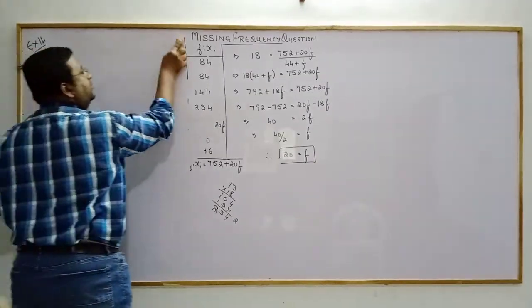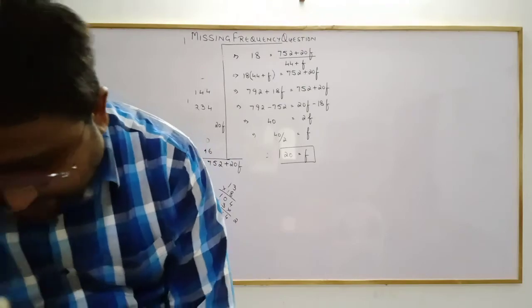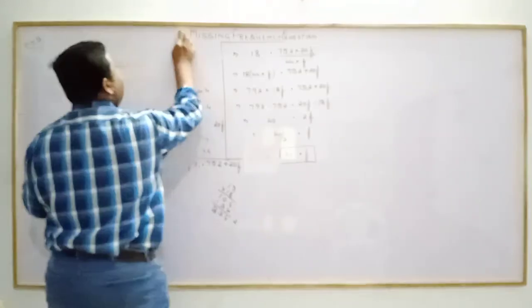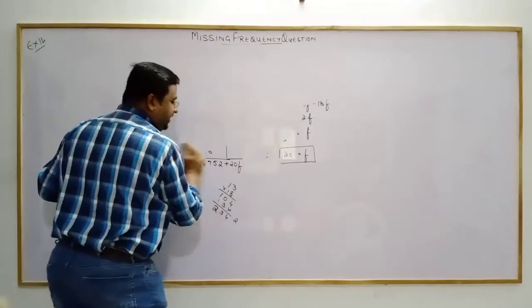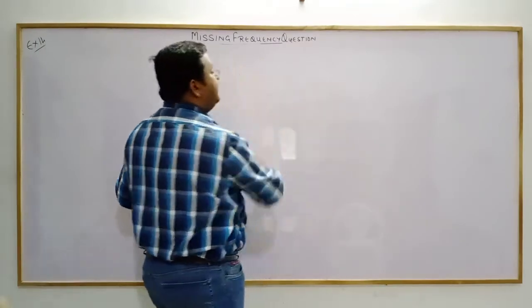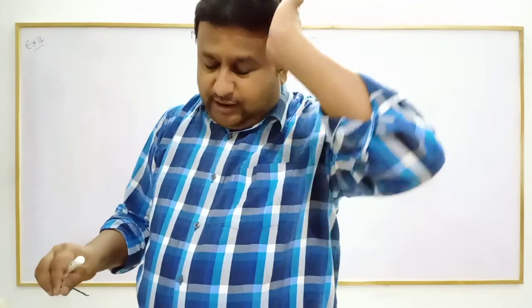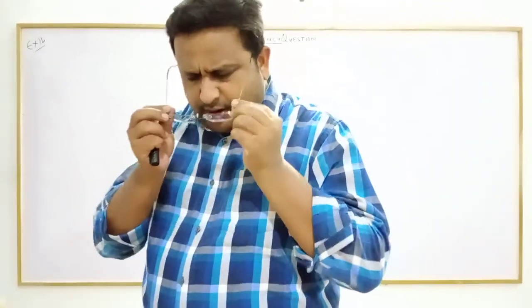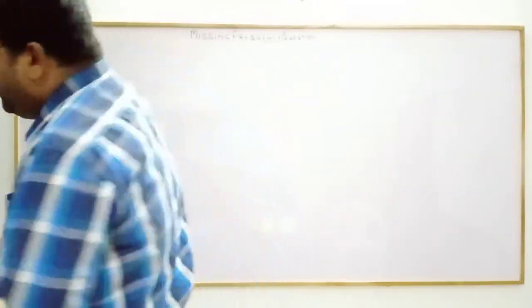Page number 287, sorry, question number 2. You can find two frequencies missing over there. Can you see that? X and Y. But there, instead of mean, median is given. It says, if the median of the distribution given below is 28.5, find the values of X and Y. That is exercise 14.3.